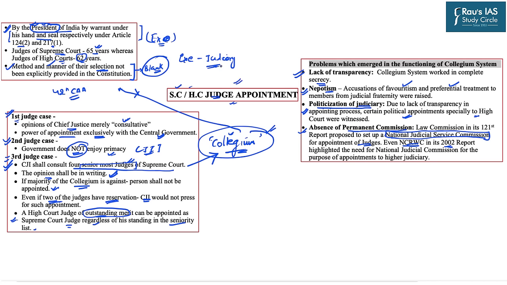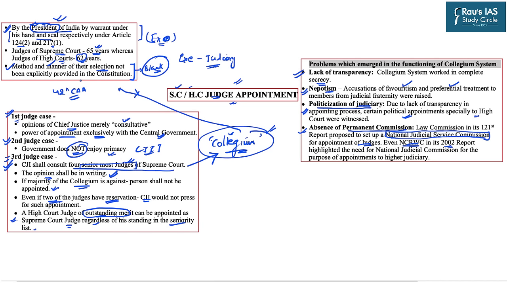In today's session, we looked at constitutional provisions which say that the President appoints the judges of the Supreme Court and High Court, and the age limit for a Supreme Court judge is 65 years and for a High Court judge is 62 years. But we also learned that the Constitution does not explicitly provide the mechanism to appoint the judges of higher judiciary.